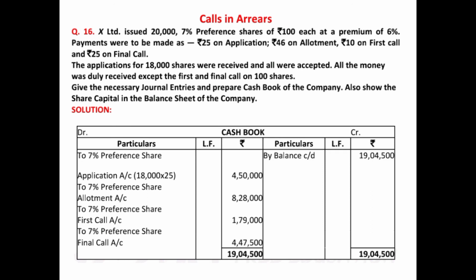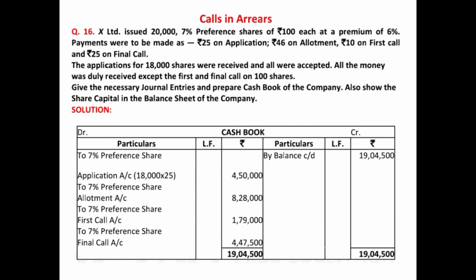So all the receiving entries will directly be posted in the cash book, and we'll just pass the due or the transfer entries or written off entries. And in this case you also have to show the share capital in the balance sheet of the company. So that I will not be discussing, that I will leave it at your discretion. That will be a kind of your homework assignment to do it.